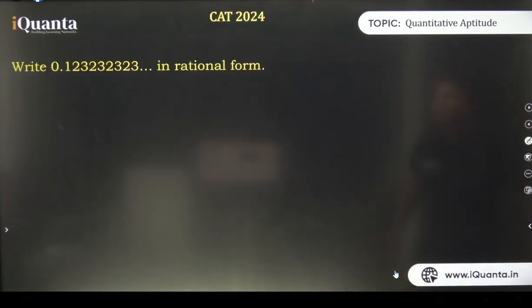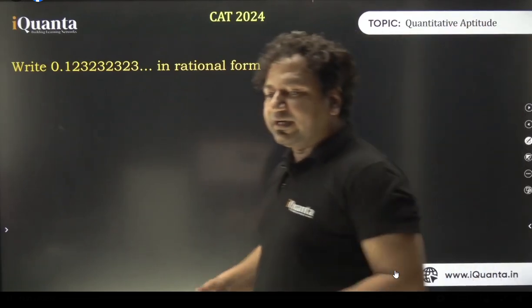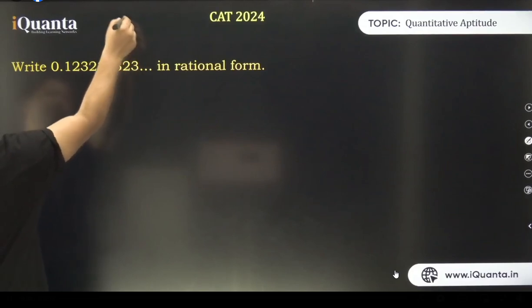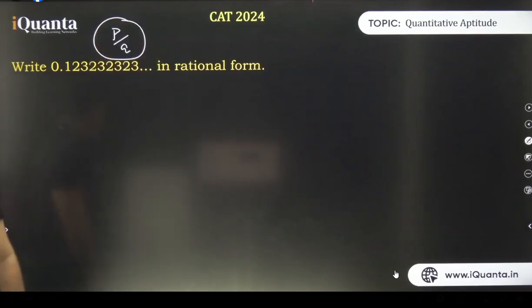Okay, let's try to solve the next question. 0.1232323 and so on. We have to express this in rational form. By the way, those who do not know what rational form is, whenever we can represent a number in this form, p by q, where q is not equal to 0 or not equal to 1, this is, when q is not equal to 0, it's a rational number. When q is 1, it becomes an integer. And so on. I think a lot of you have done this. Those who have not, don't worry, we'll do it again.